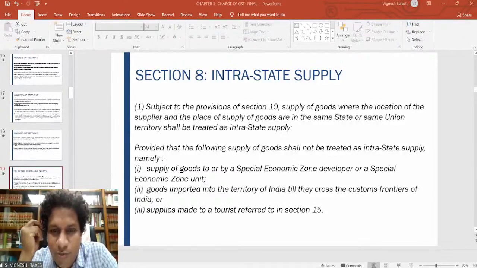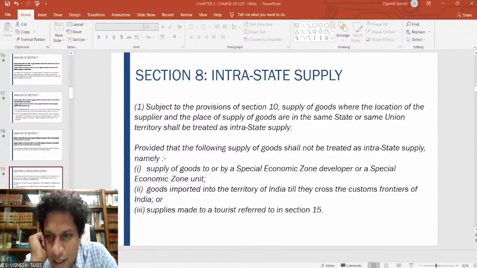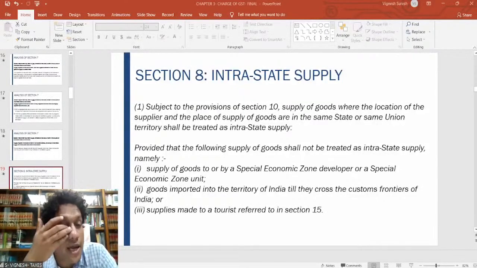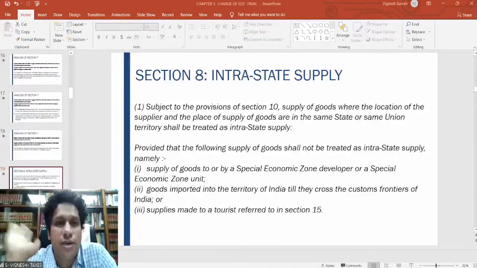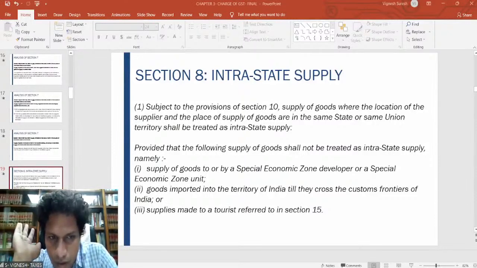Good. Sir, if Mr. A has different branches of the furniture business in UP, can he obtain a different GST number for each branch on a voluntary basis? I already clarified this. Within the state, if he has different branches, he definitely can obtain different GST registrations. It is not compulsory. It is up to him. It is voluntary.